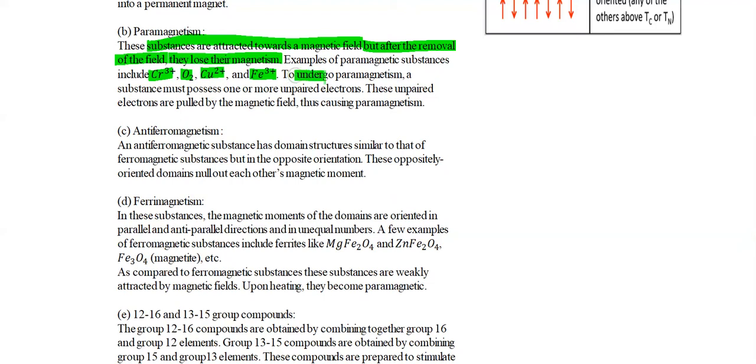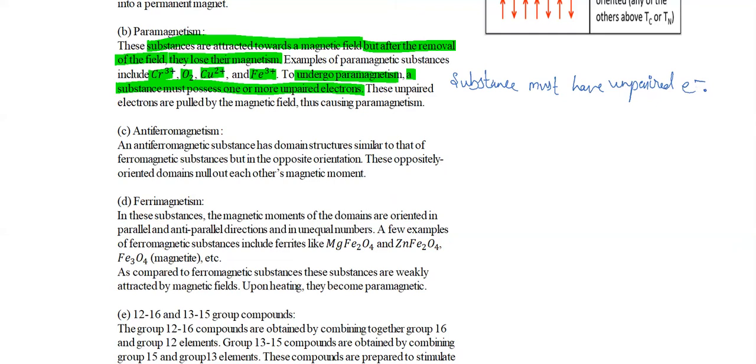To undergo paramagnetism, a substance must possess one or more unpaired electrons. First thing is that to have paramagnetic property, the substance must have unpaired electrons. It is necessary to have unpaired electrons there.